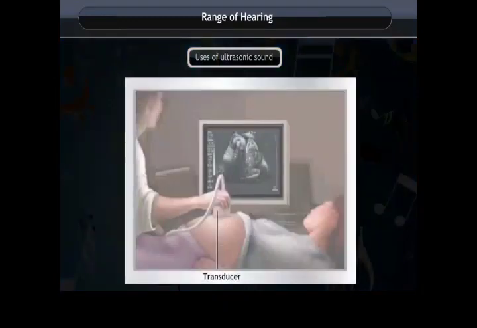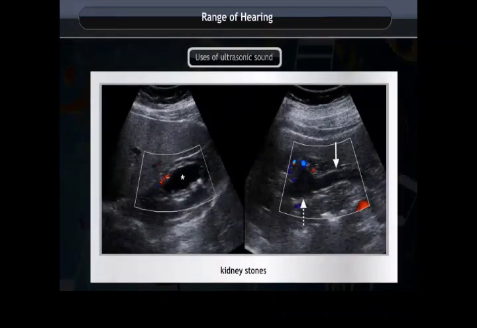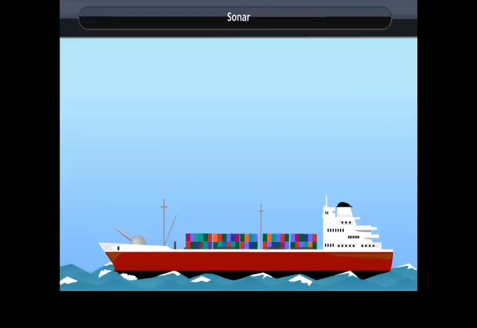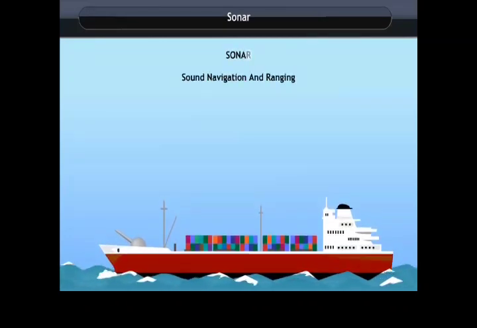Ultrasonic sound is used in ultrasound scanners for getting images of internal organs of the human body. Ultrasonic sound is used to break small stones formed in the kidneys into fine grains so that they are removed through the urine. Sonar. Sonar stands for Sound Navigation and Ranging.